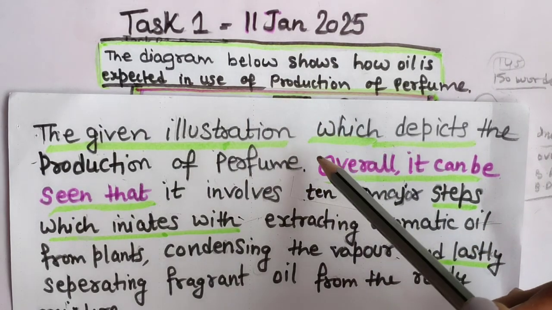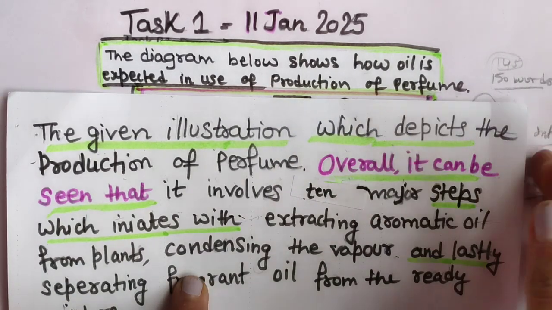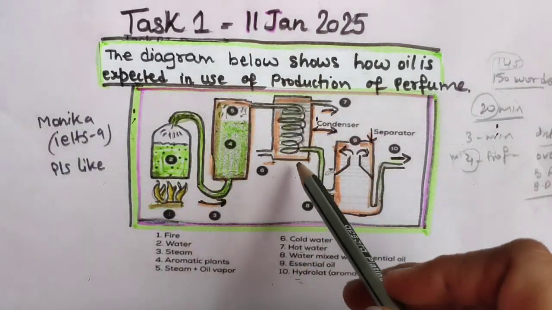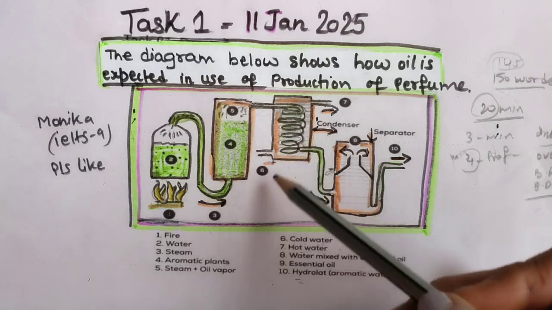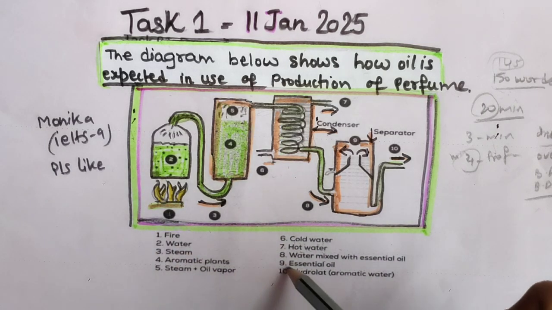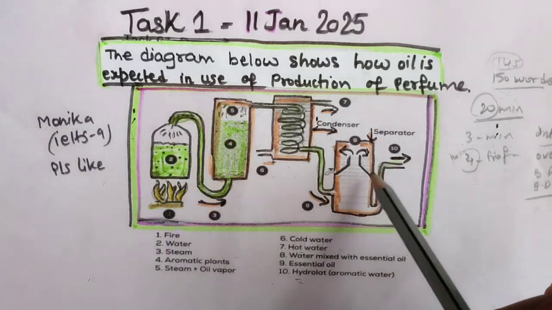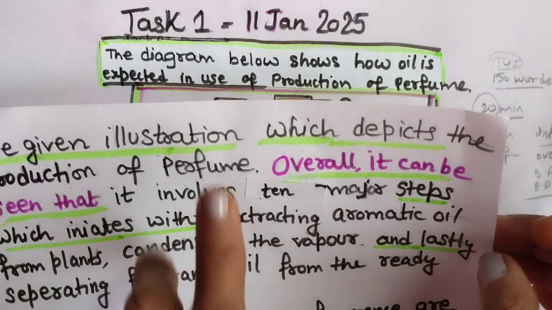Okay, so you can write this also. Now a simple thing we can write. In the overall paragraph, we write what we can see from a bird's eye view. Here we can see 10 words they have given. It means we will be using these words in explaining the process. So there may be 10 steps, you can say.